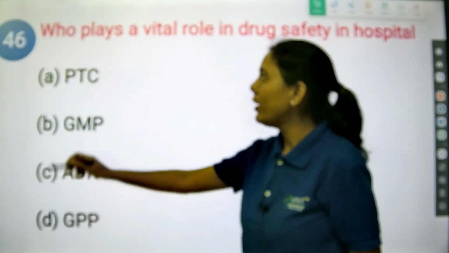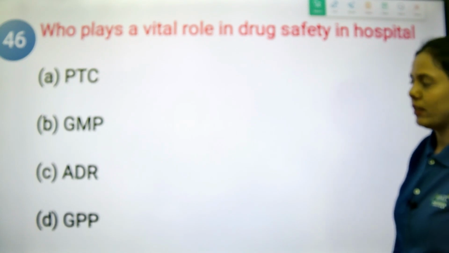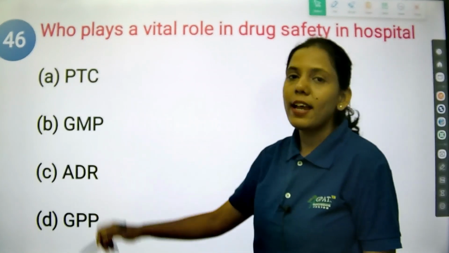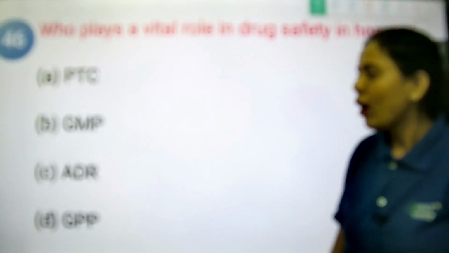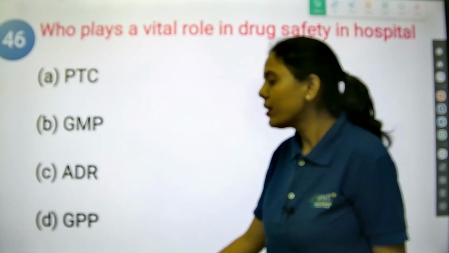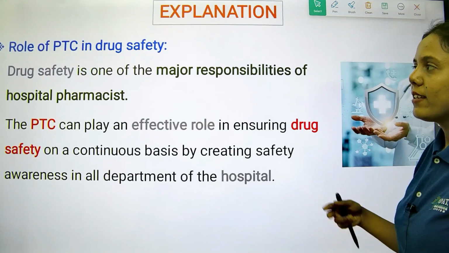The next question is, who plays a vital role in drug safety in hospital? Option A is PTC, that is Pharmacy and Therapeutic Committee. Option B is GMP. Option C is ADR, option D is GPP. So who plays a vital role? That is a committee.